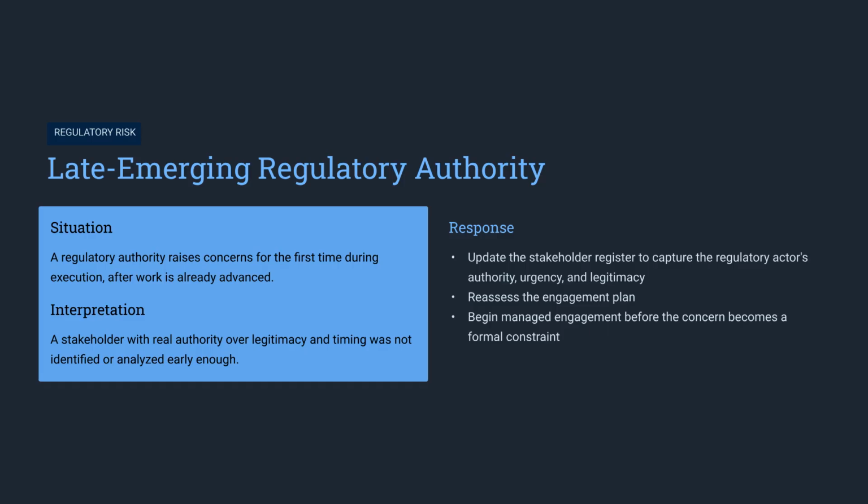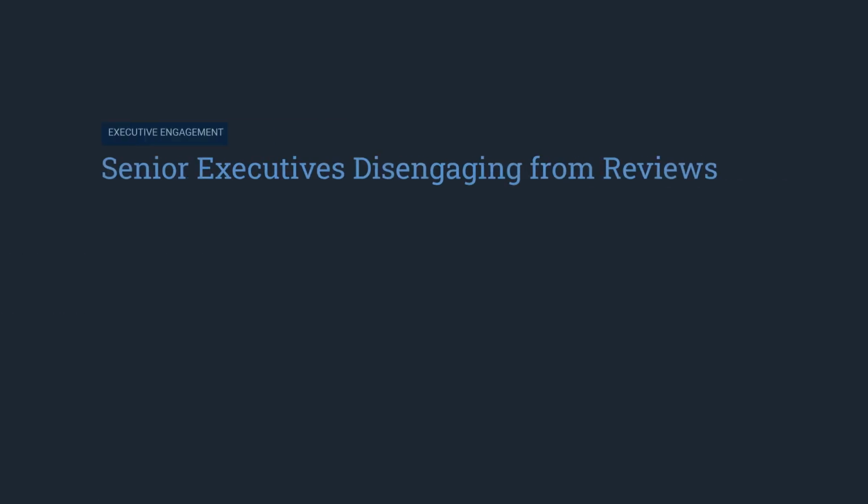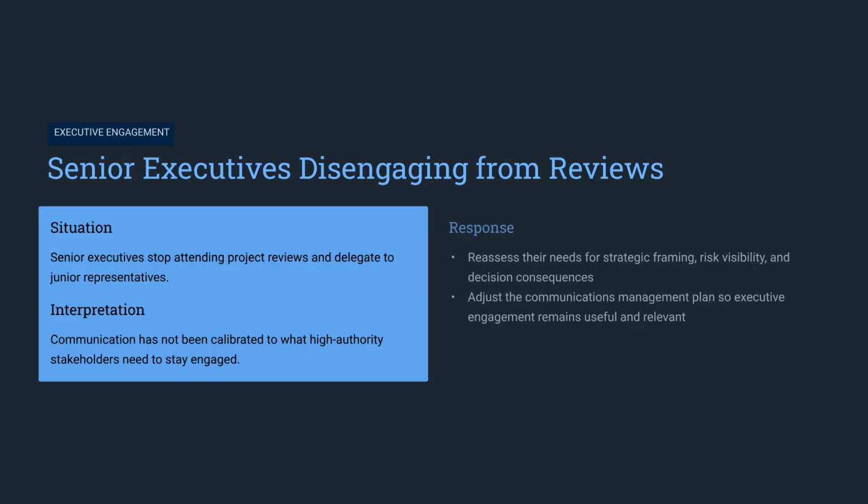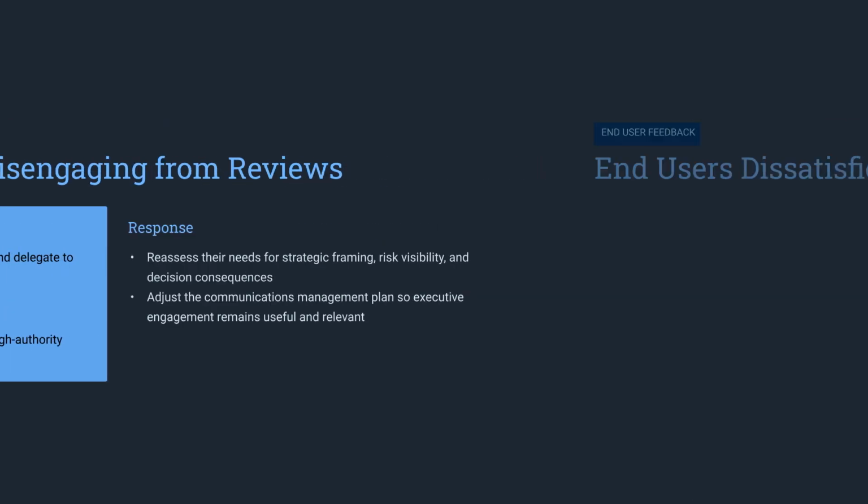When a regulator raises concerns late in the project, it means they weren't identified early enough. Update your stakeholder register, reassess your plan, and engage them now before the concern becomes a formal constraint. If senior executives stop attending reviews, your communication likely isn't calibrated to their needs. Reassess what they require, such as strategic framing and risk visibility, to keep them engaged and relevant.